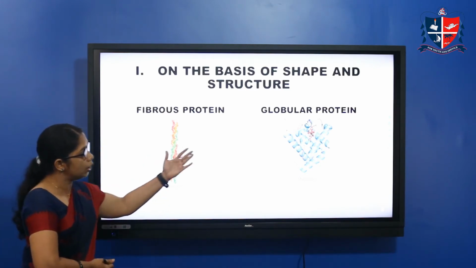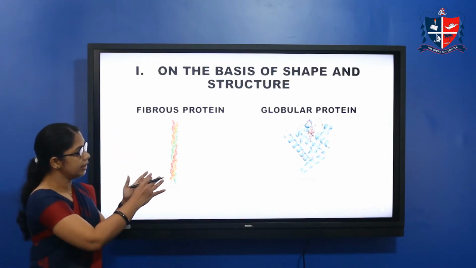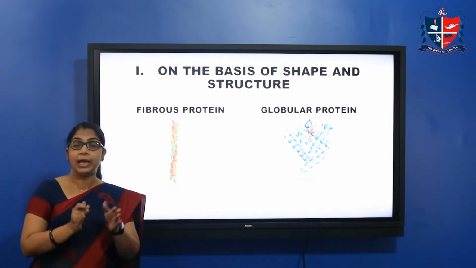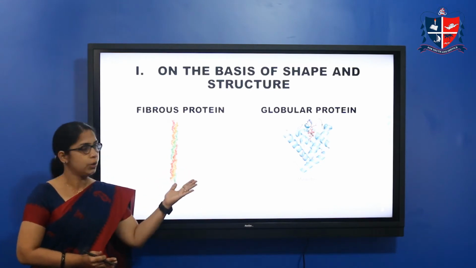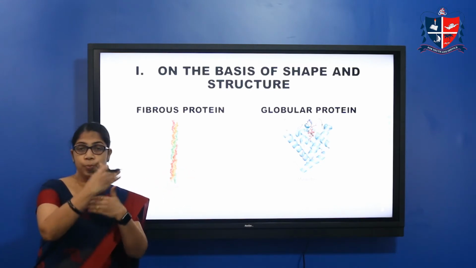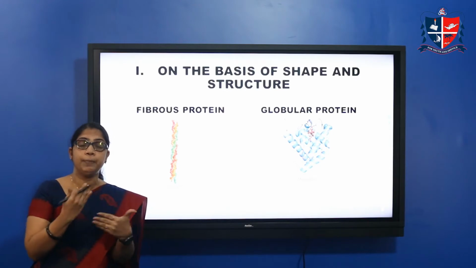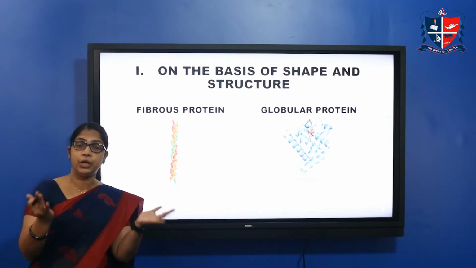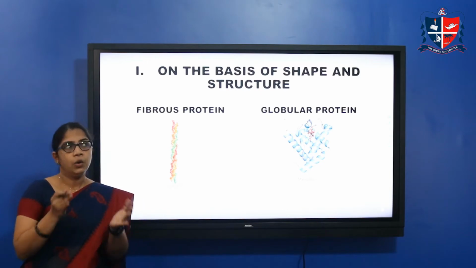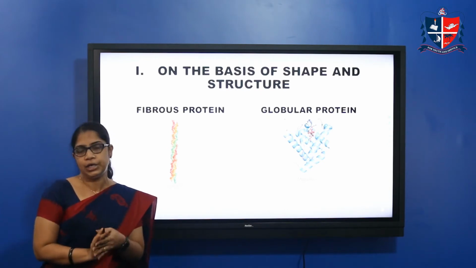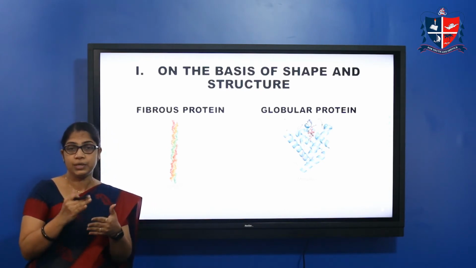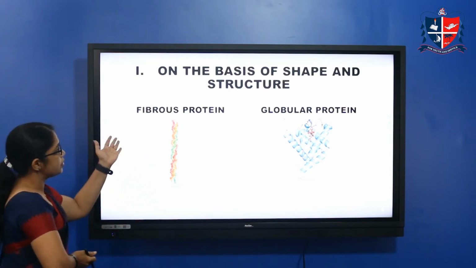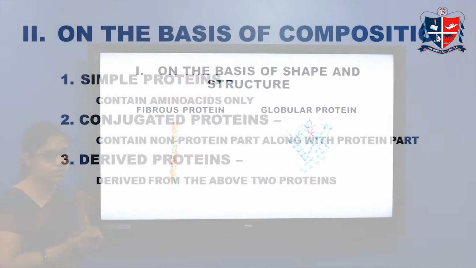In the case of globular proteins, the shape is spheroidal or ellipsoidal. The polypeptide chains are folded around each other and form a spheroid or ellipsoid shape, so they have a low axial ratio. That length to width ratio is low, around 3 to 4. So that is the classification on the basis of shape and structure.